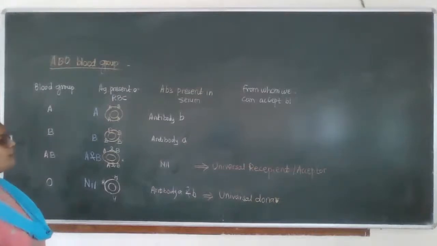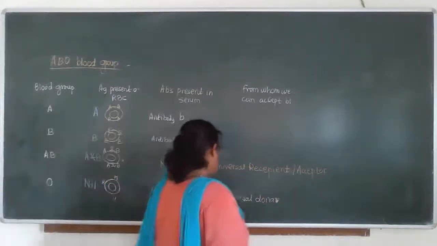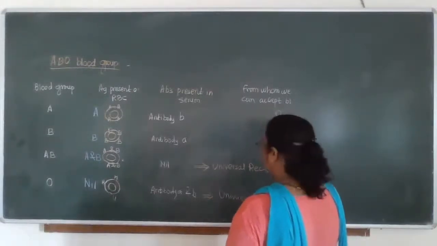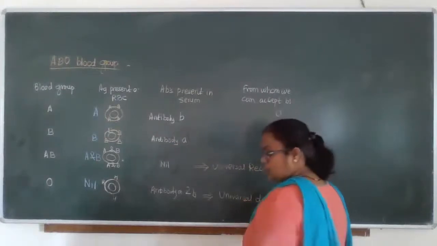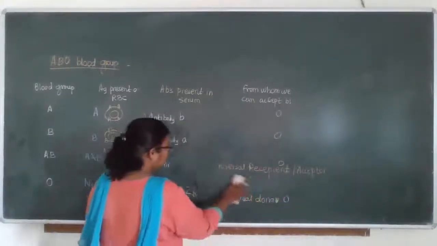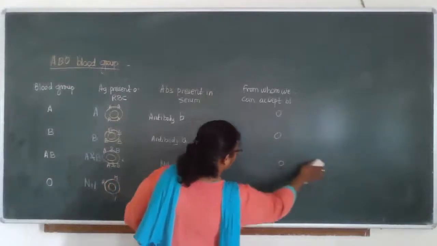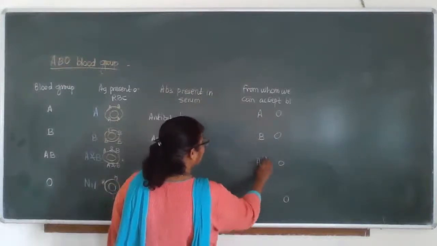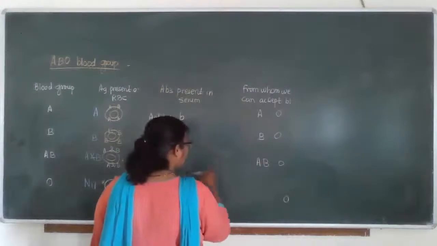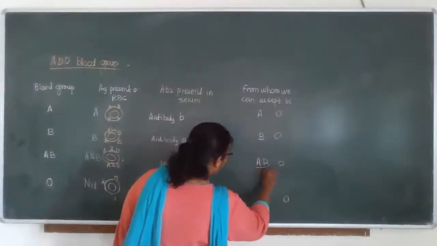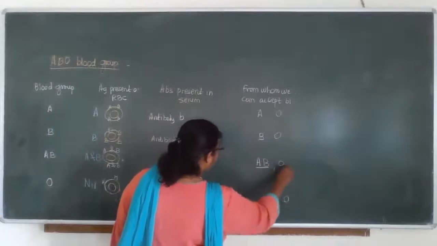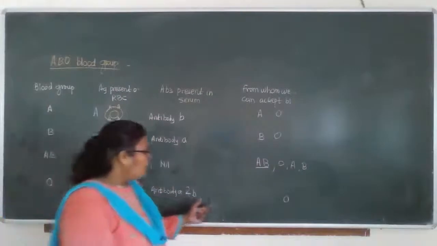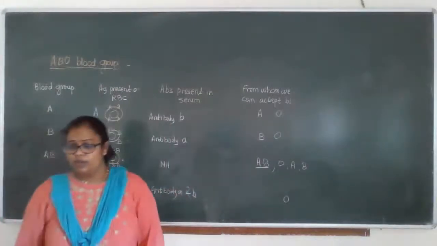Okay, so from whom can we accept blood? As you know, the universal donor is the O blood group, so everyone can receive blood from O blood group, and it can accept from itself. Blood group AB is the universal acceptor. It can accept blood from AB, O, as well as A and B. And O blood group only accepts blood from O.